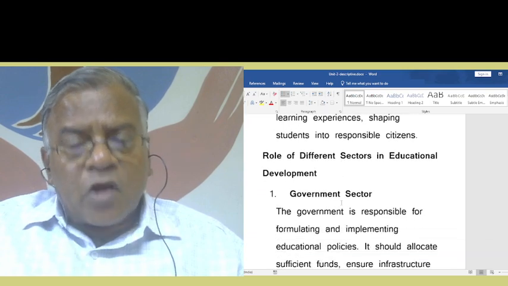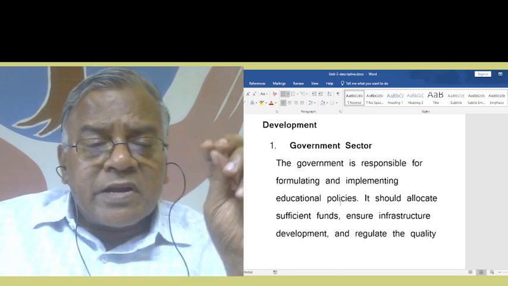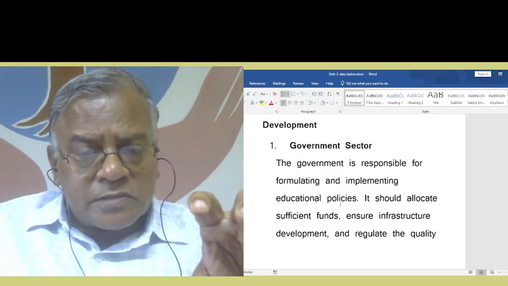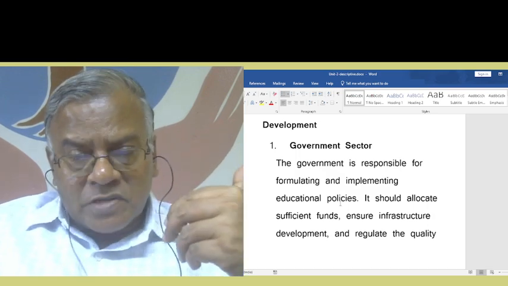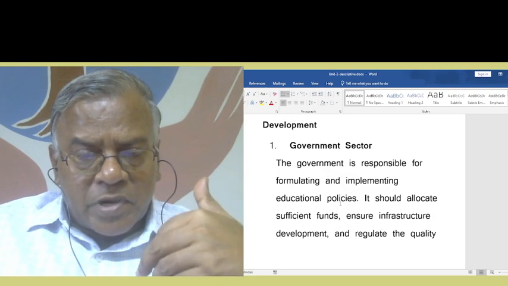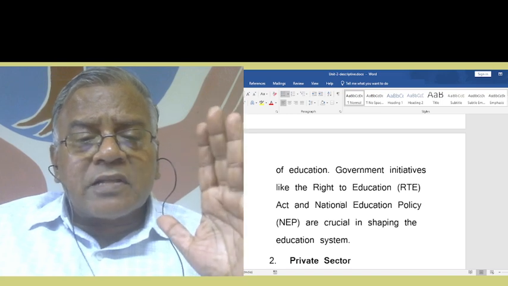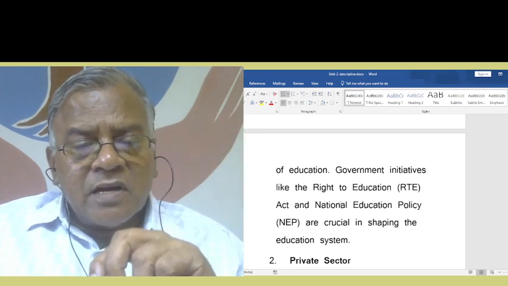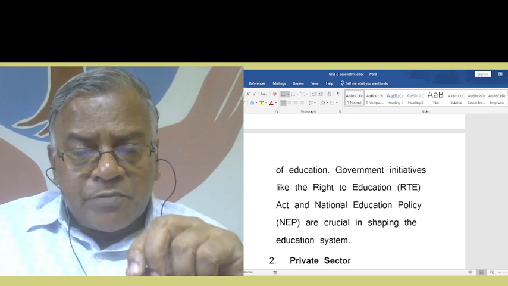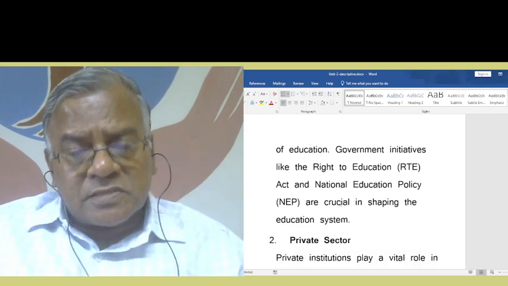Government sector. The government is responsible for formulating and implementing educational policies. It should allocate sufficient funds, ensure infrastructure development, and regulate the quality of education. Government initiatives like the Right to Education Act and the National Education Policy (NEP) are crucial in shaping the education system.